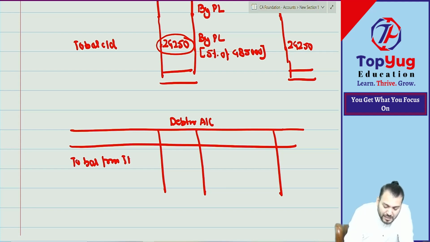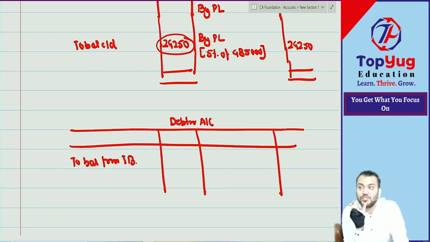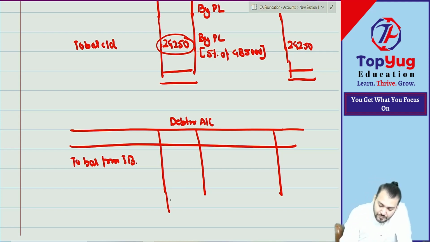This is not the opening balance. This balance I have taken from the trial balance. Trial balance is always closing, but before adjustment. Is the trial balance closing or opening? Closing, but before adjustment. Therefore, I'm not writing the opening balance. This is the closing balance, but before adjustment. How much? 5 lakh.